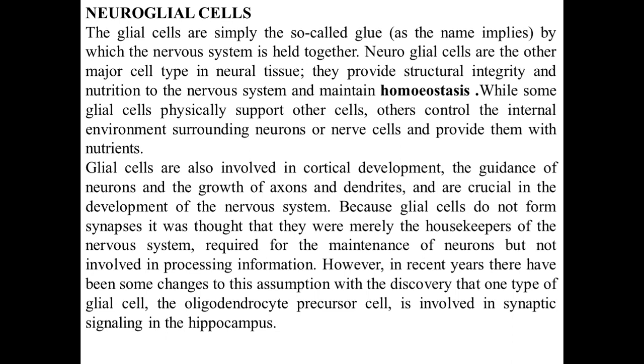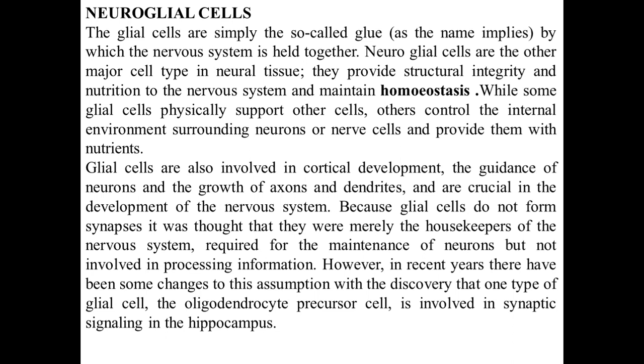While some glial cells physically support the other cells, others control the internal environment surrounding the neuron or nerve cell and provide them with nutrients. Glial cells are also involved in cortical development, the guidance of neurons and the growth of axons and dendrites, and are crucial in the development of the nervous system. Because glial cells do not form synapses, it was thought that they were merely the housekeepers of the nervous system.